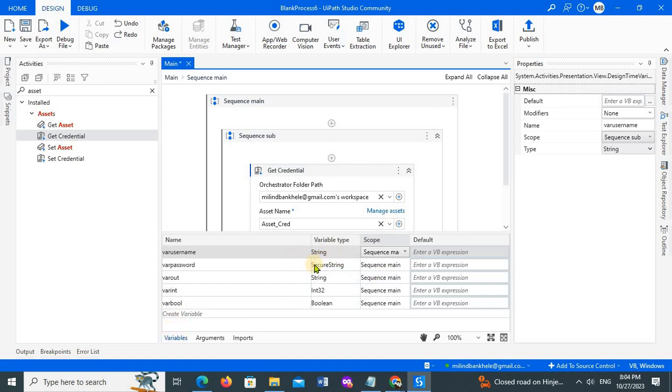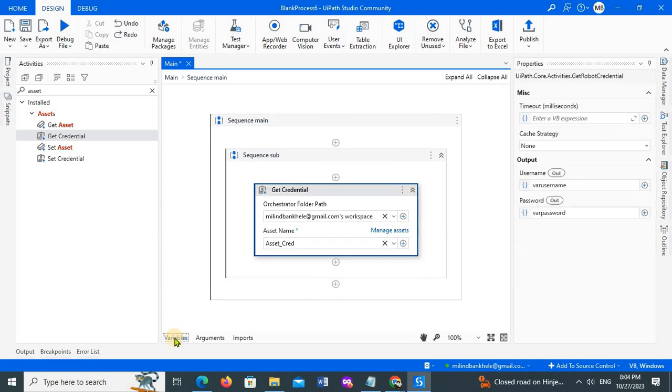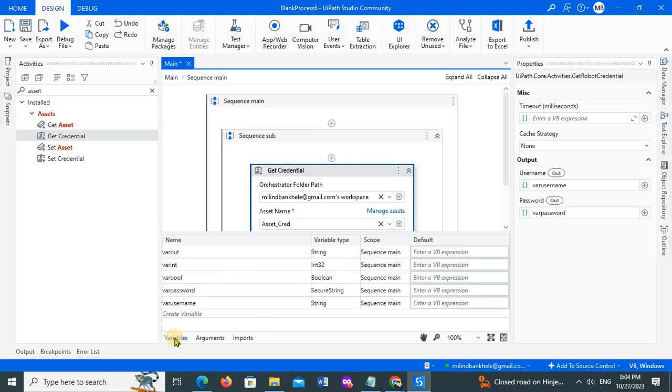Now if you see here, we have one more variable type called SecureString. Why SecureString? Because the password is very crucial, and we need to secure it so that no one can easily access it. That's why the data type is called SecureString.